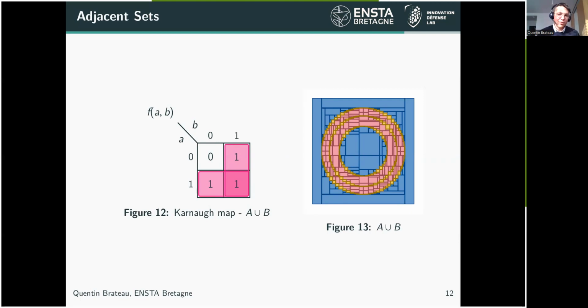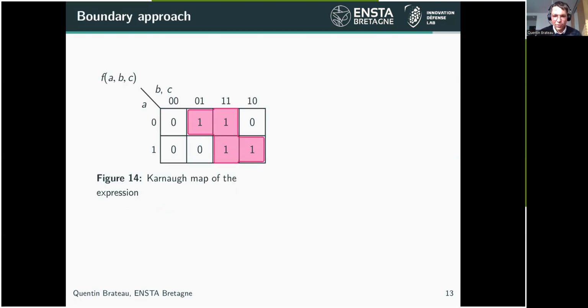That's why I have another way to solve this problem, which is to use a boundary approach and build a contractor on the boundary, and then use a predicate to color the inside and the outside part of this paving. That's what I am going to show you.